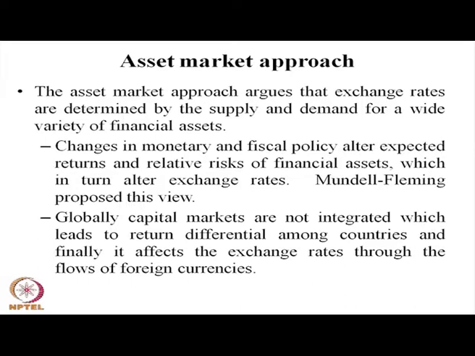In the Mundell-Fleming approach, there are intricate, complex relationships between money supply, that is the monetary side, and taxation or government borrowing programs, that is the fiscal side.